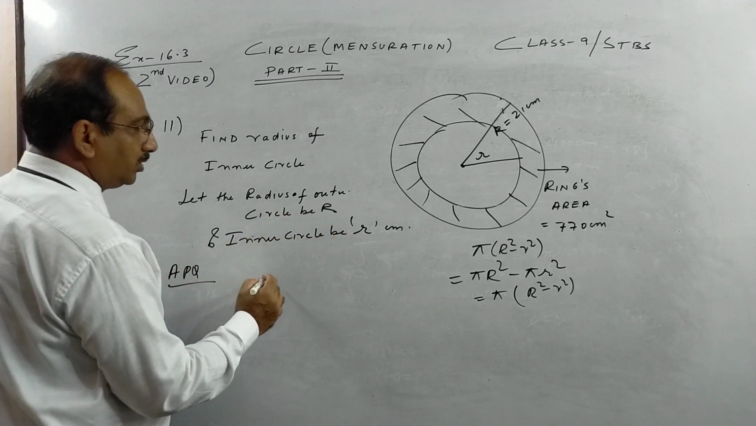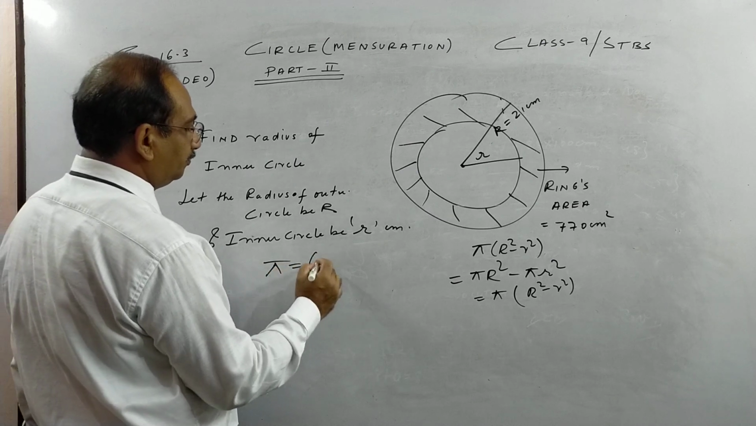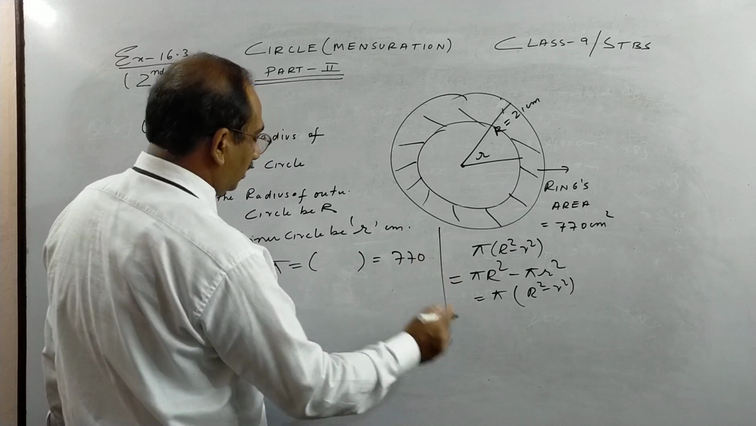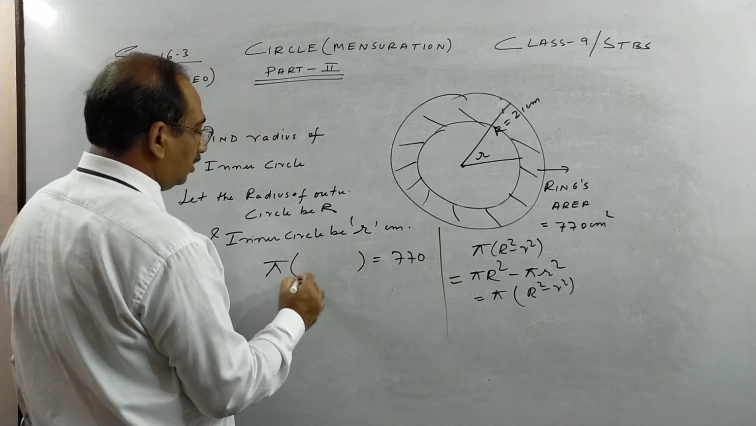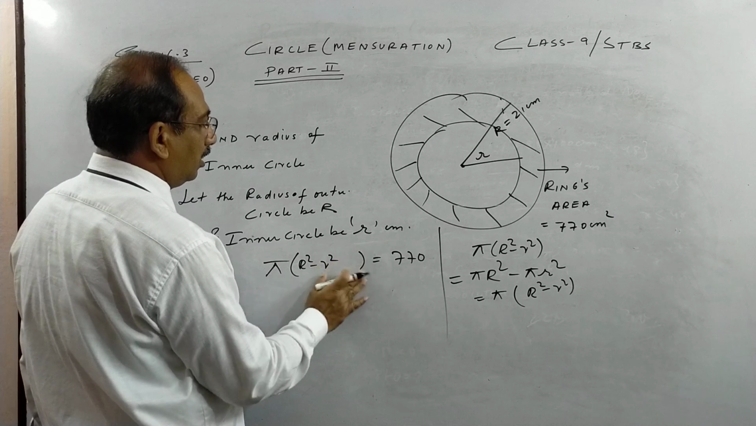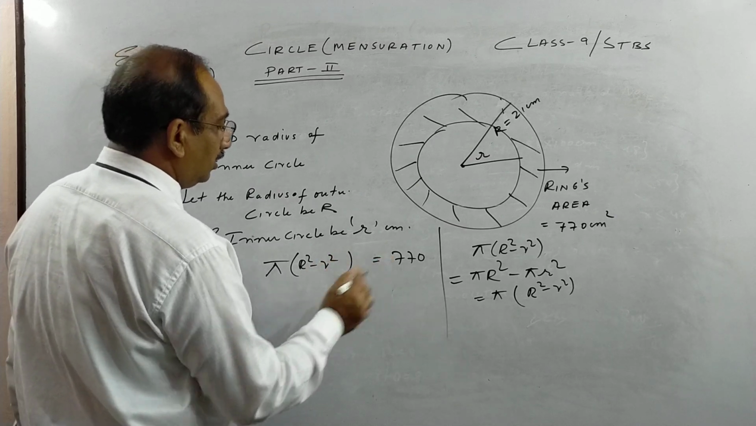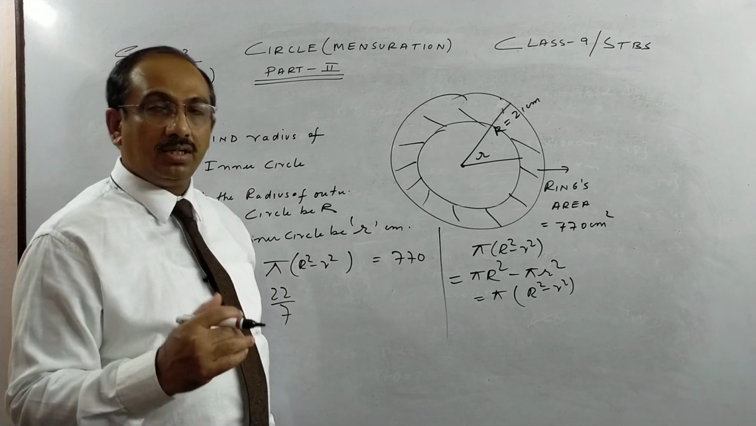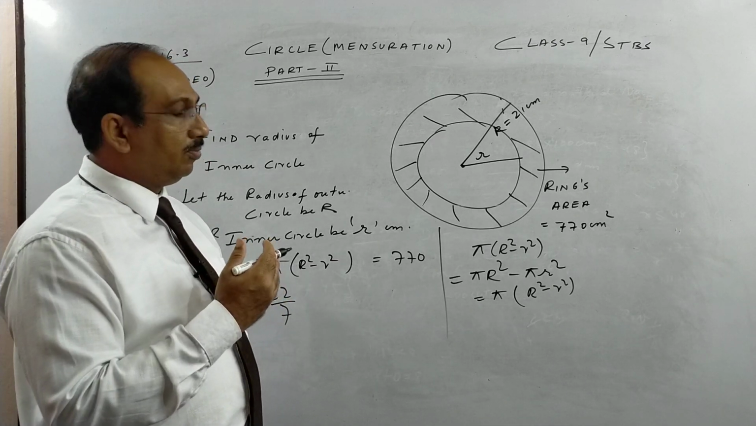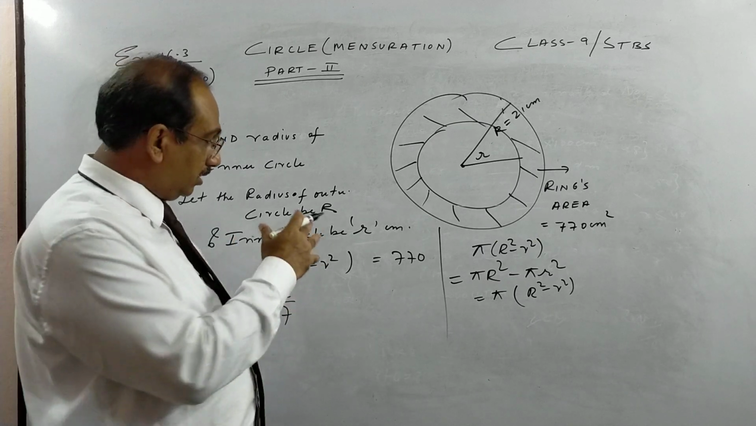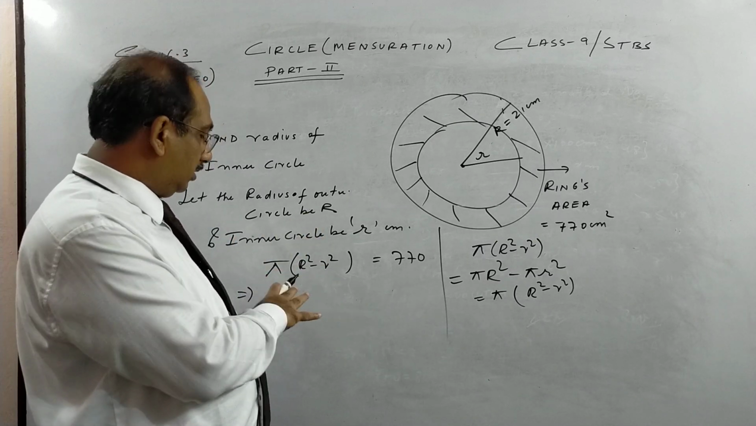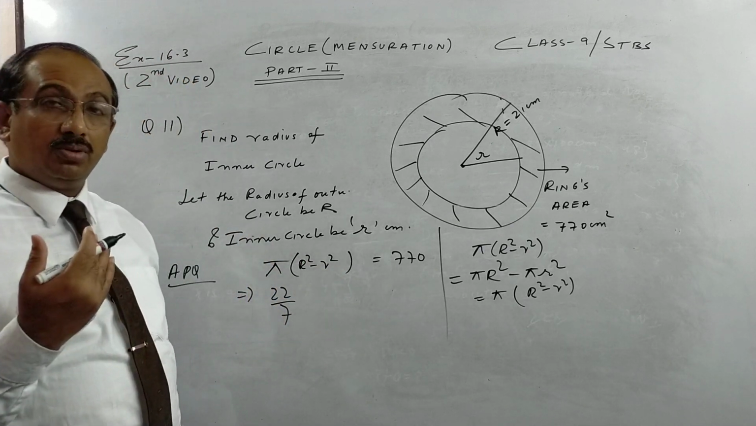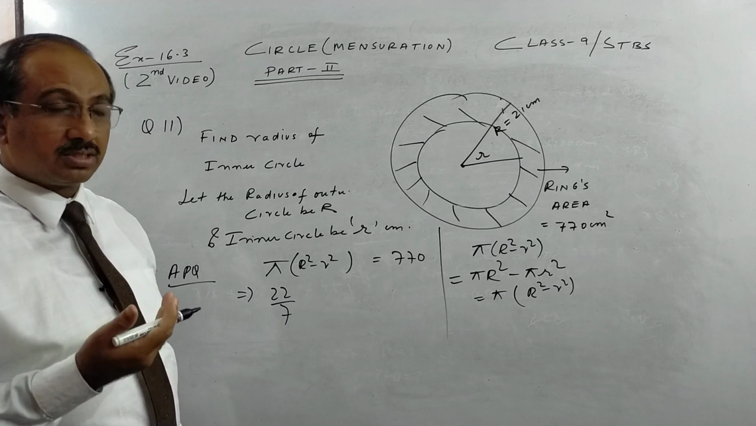So as per the question, this area is 770. So pi into R square minus r square is 770. So what we do, see, in the mensuration chapter now, children, and in class 10 also, one way is to see how we write an equation. We write the things to be solved, and second thing is how we solve it. So the more you solve, the more you will see what tricks are needed.